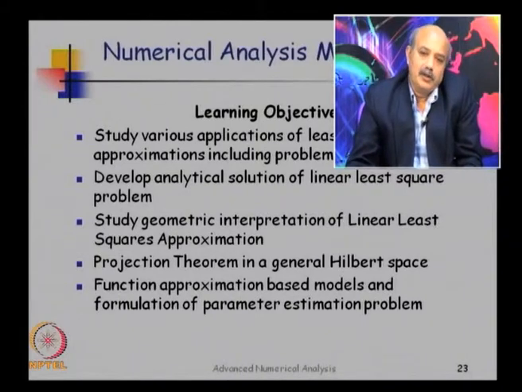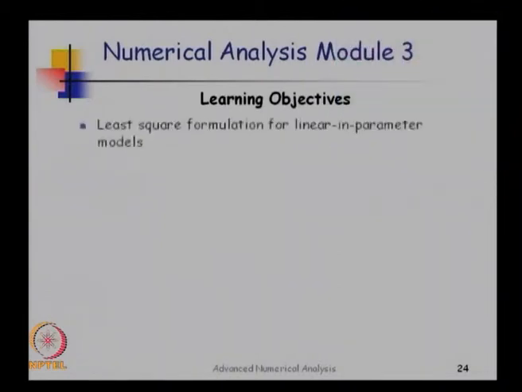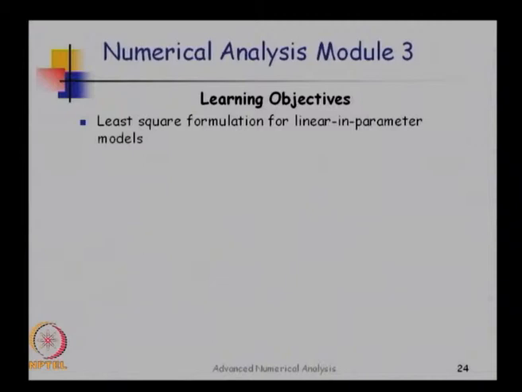So we will also have a brief peek at function approximation based models and the formulation of the parameter estimation problem. Before we move on to the remaining part, that is understanding the tools, we will also look at least squares problems for linear in parameter models, and least squares formulation for nonlinear in parameter models.